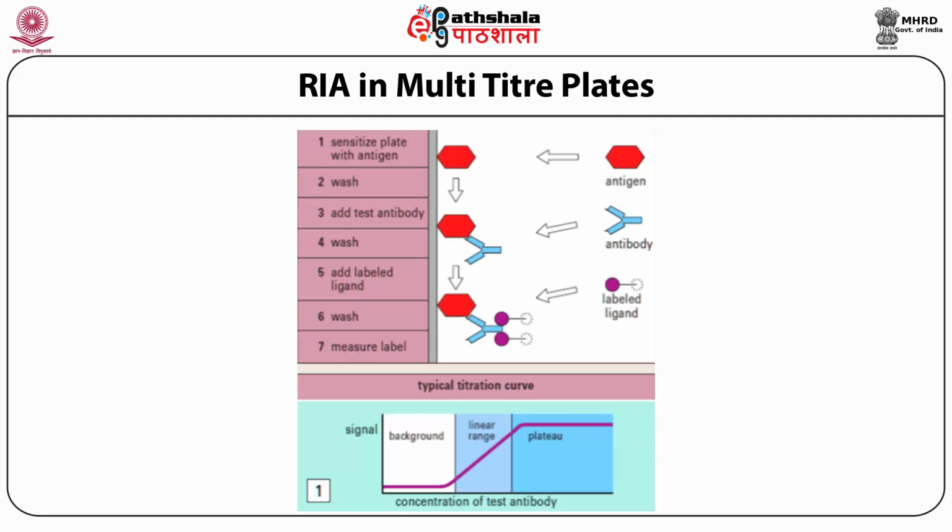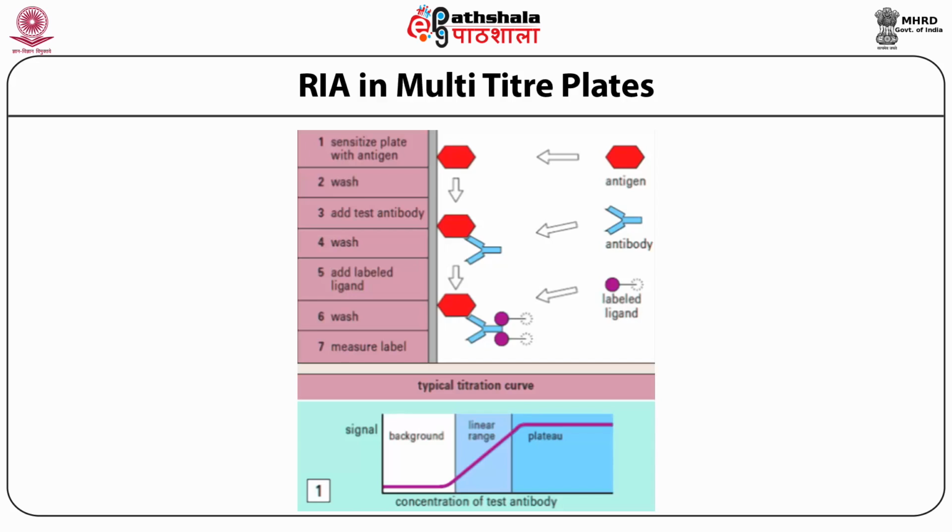The competition format makes sure that the result is indeed due to specific binding between the suspected antigen and test antibody. Also, it allows a greater linear range. In this format, rather than adding just the test antibody, increasing amount of free suspected antigen is added along with a fixed amount of test antibody.